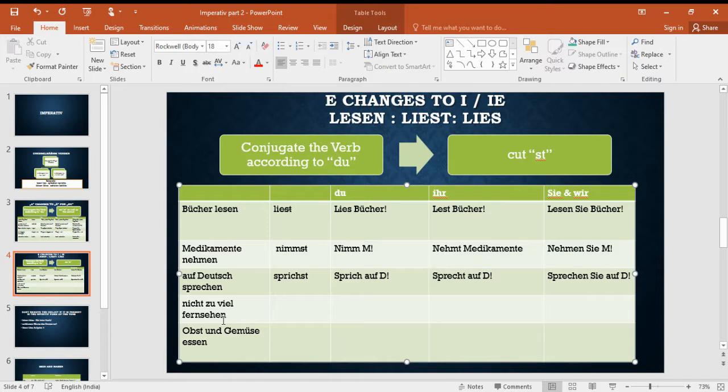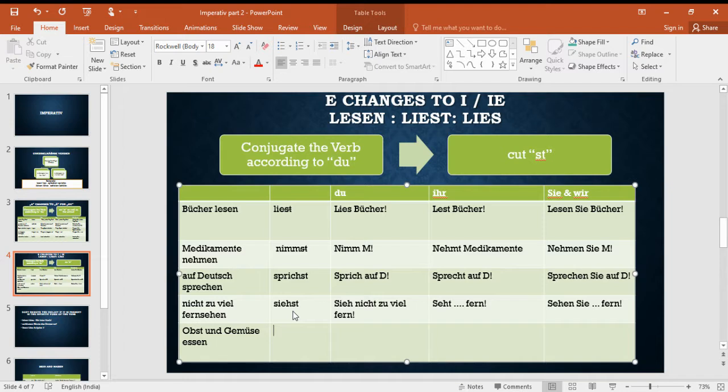Similarly, nicht zu viel Fernsehen. Again, we have a separable as well as an irregular verb here. Fernsehen. So sehen is the verb. It becomes siehst. If you cut st, it becomes sieh. Sieh nicht zu viel fern. Fern is the prefix at the end. Here, the conjugation of sehen for ihr is seht. So it will remain seht. Seht nicht zu viel fern. And here, sehen Sie nicht zu viel fern.